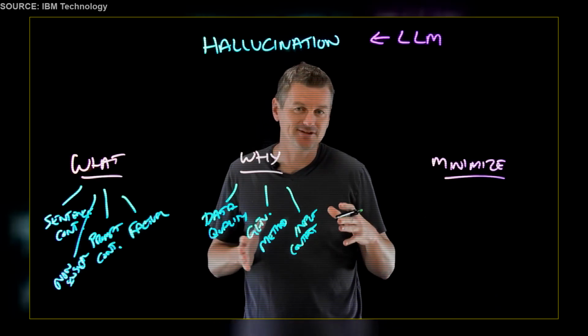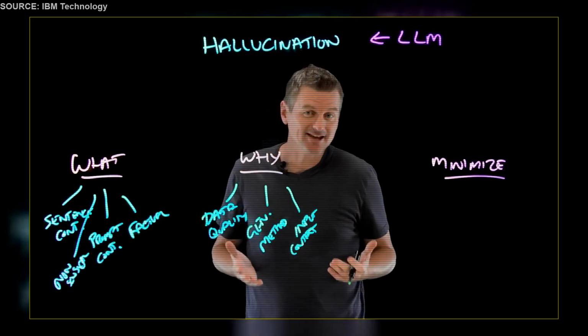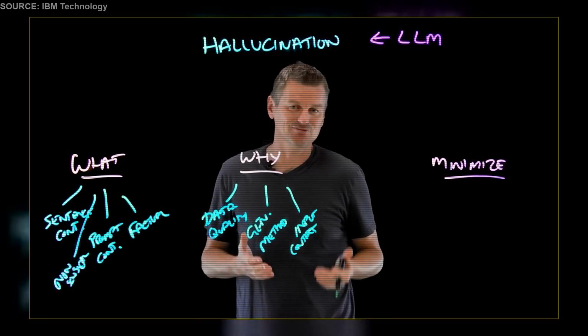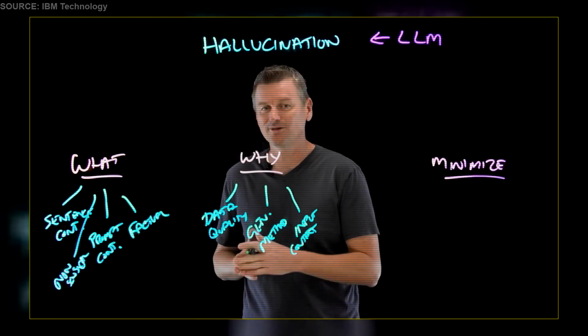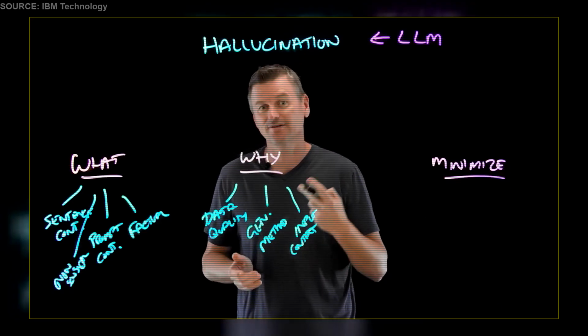Now, here context refers to the information that is given to the model as an input prompt. Context can help guide the model to produce the relevant and accurate outputs, but it can also confuse or mislead the model if it's unclear or if it's inconsistent or if it's contradictory.